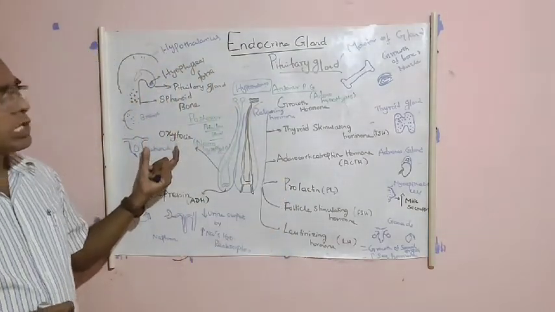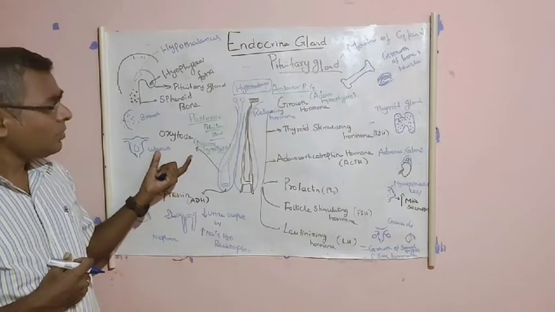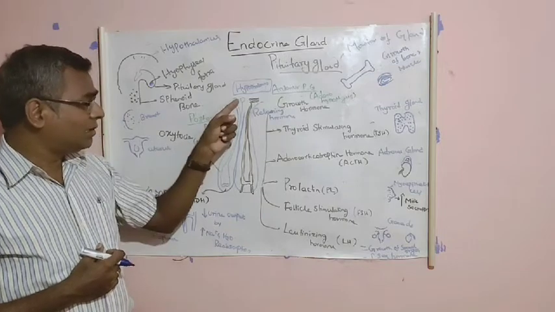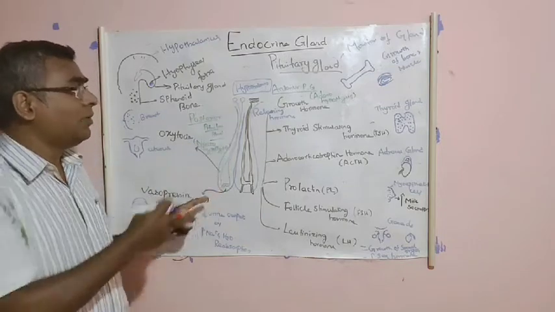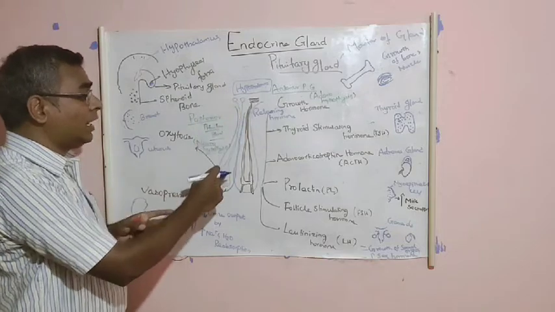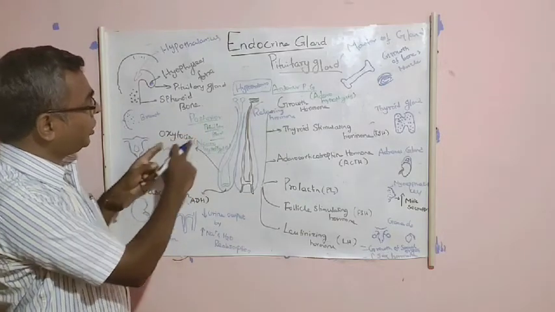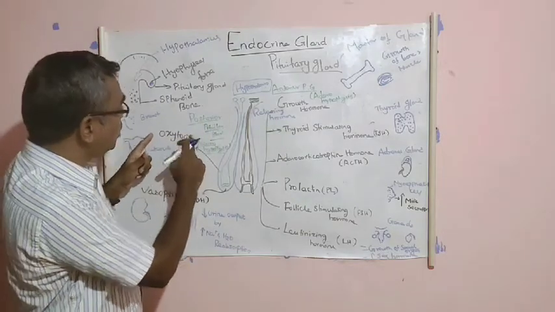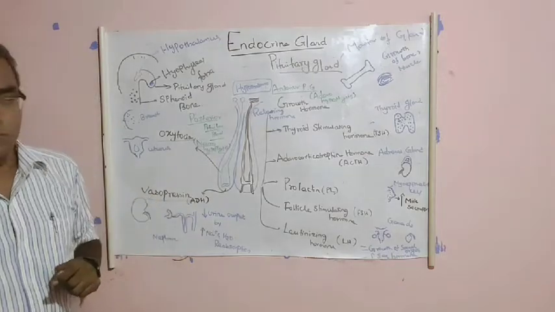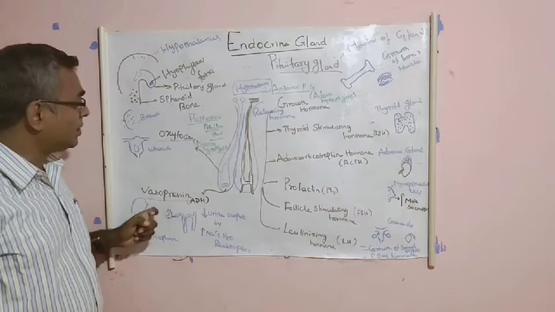Now come to the next one, the posterior pituitary gland. We call it the neurohypophysis, because it is fully nervous tissue. When the hypothalamus stimulates these nerves, it stimulates the posterior pituitary gland, and this gland secretes 2 hormones. One is oxytocin and the second one is vasopressin.